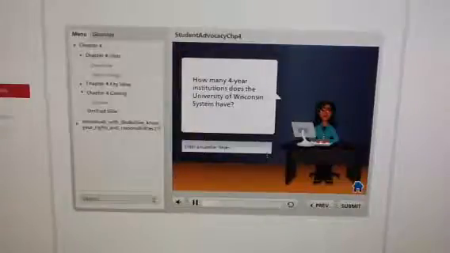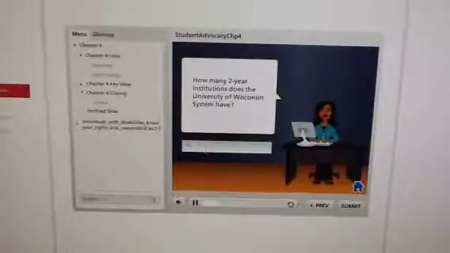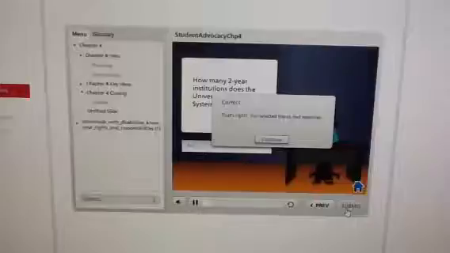How many four-year institutions does the University of Wisconsin system have? Correct. That's right. You selected the correct response. How many two-year institutions does the University of Wisconsin system have? Correct. That's right.